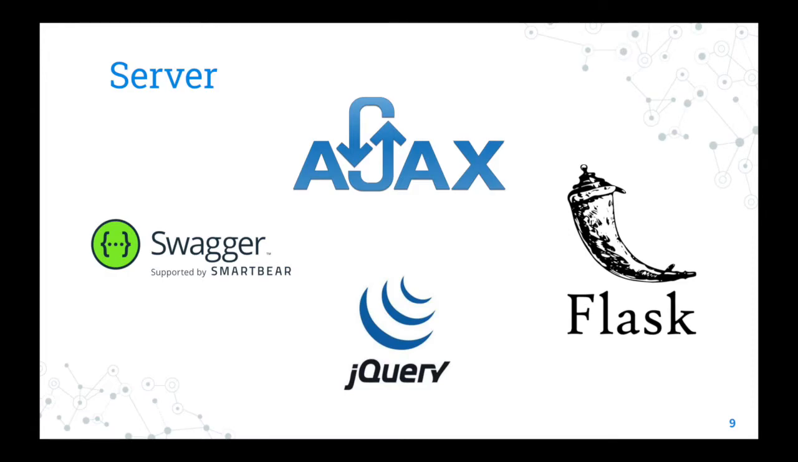Then we used Ajax and jQuery to send and receive the data. So Ajax is able to send a data request and pass the URL of the page into the backend and then receive the JSON file and pass those numbers into the front end. And finally, we used Flask to set up our server and fully wrap our backend and front end together.